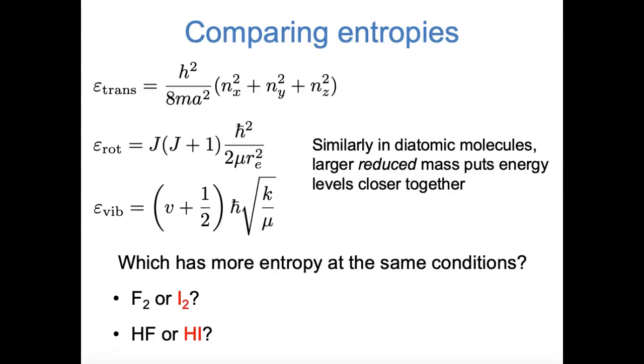HF versus HI: HI has the significantly larger total mass, so the translational energy levels are closer together. The two molecules have pretty much the same reduced mass, because the reduced mass approaches the mass of hydrogen. But there's still other factors, for example the bond length, where HI has a longer bond length than HF, and therefore a larger denominator in the rotational energy, that point to HI having energy levels that are closer together, and more entropy.